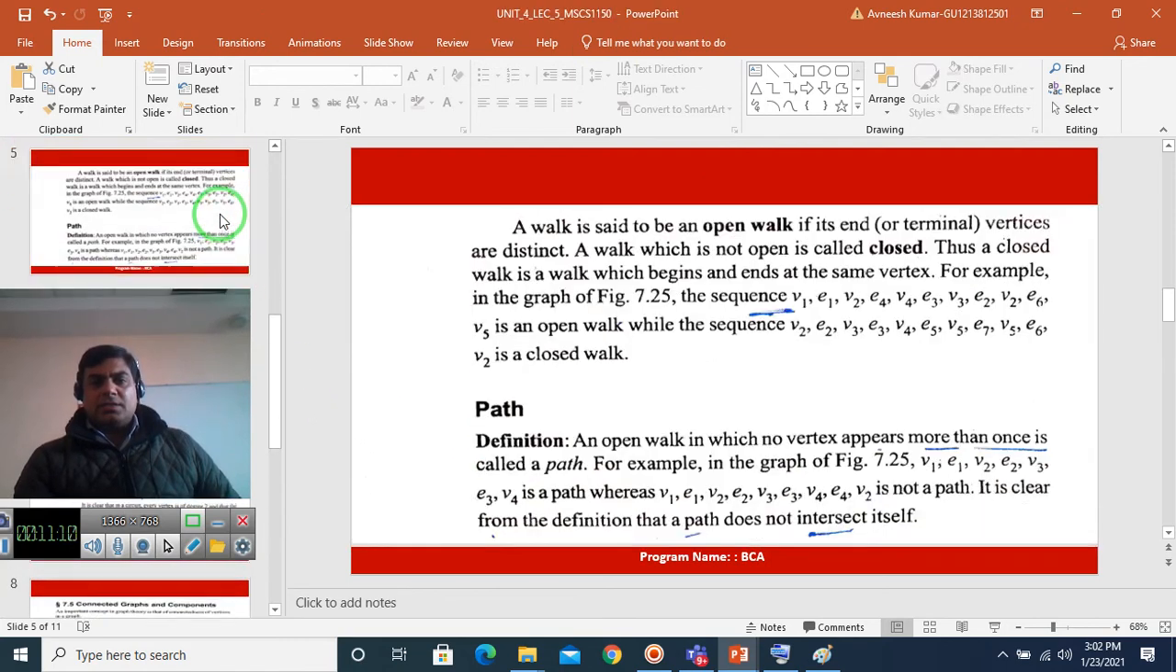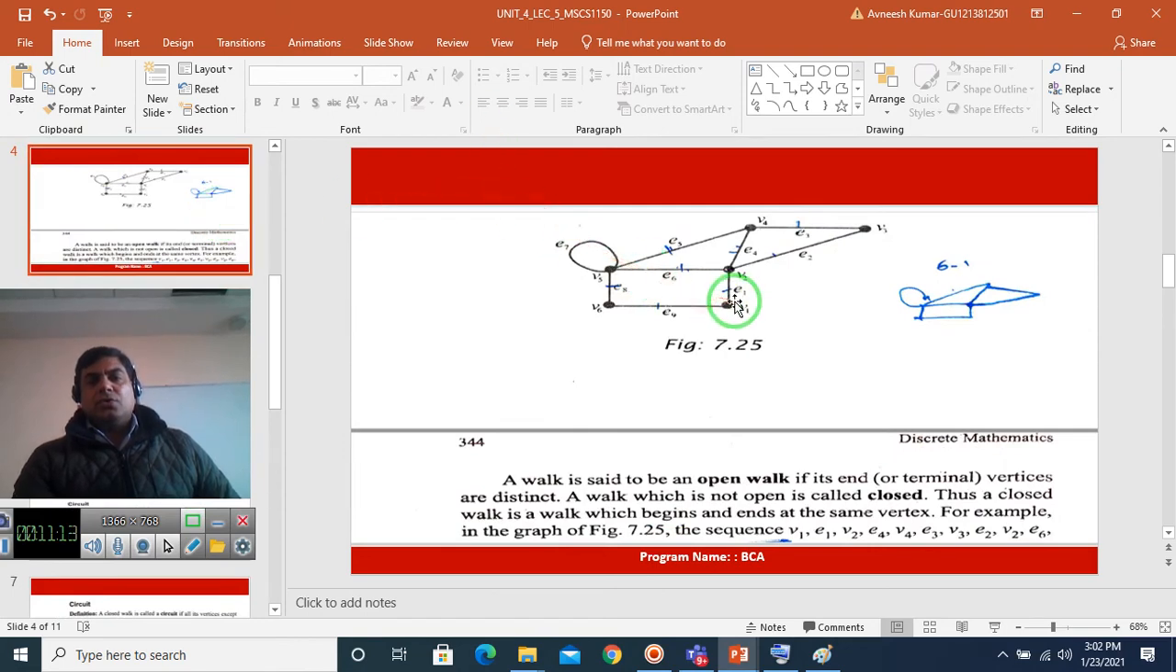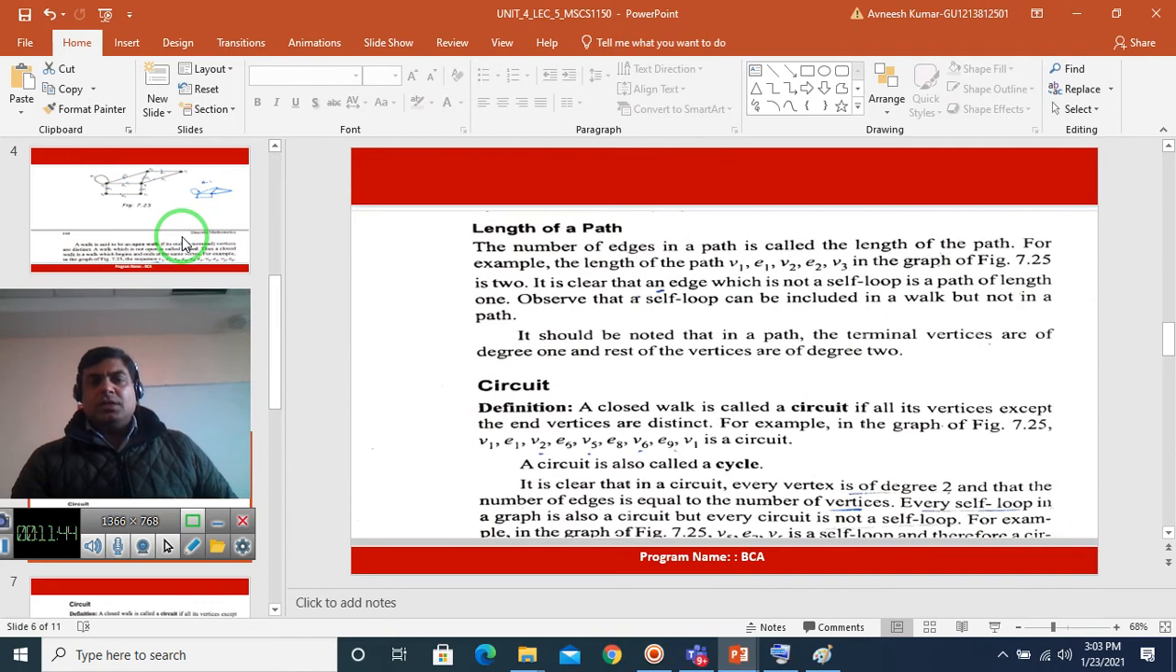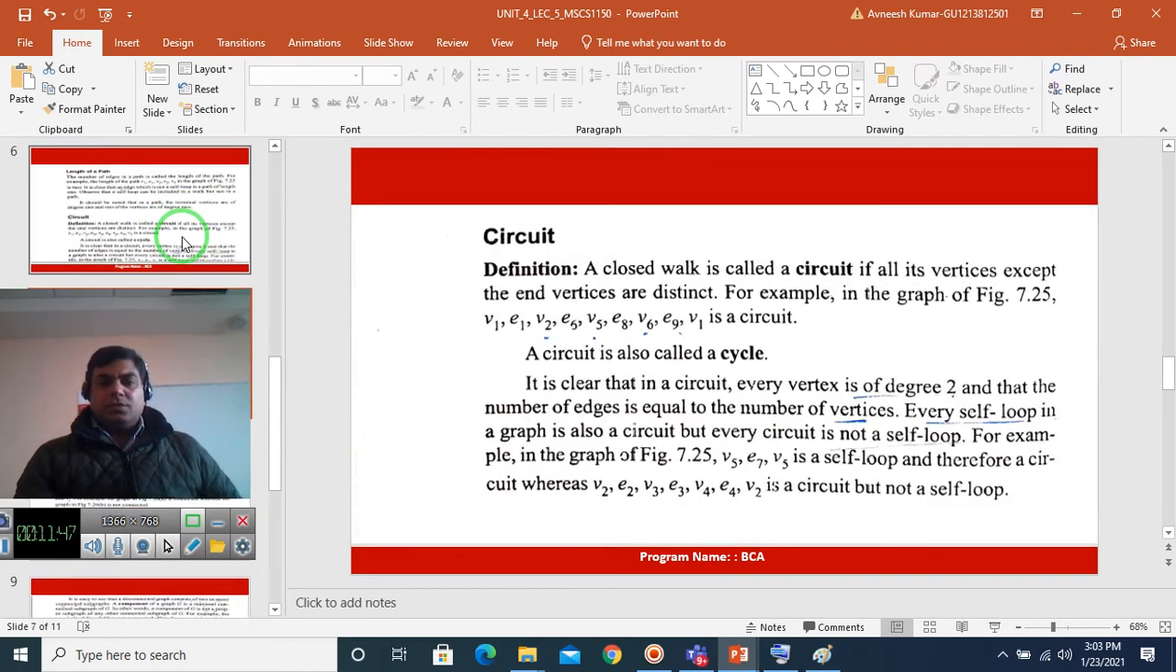You should check by this diagram. So if b1 starts from here, here and here, this is a circuit. For example, b1, e1, b2, e6, b5, b6, e8, b6 and e9 and b1, this is a circuit. How many vertices are included? 1, 2, 3 and 4. How many edges? 1, 2, 3 and 4. So the total number of vertices and total number of edges should be the same in a circuit, and every vertex has degree 2. This is a circuit.